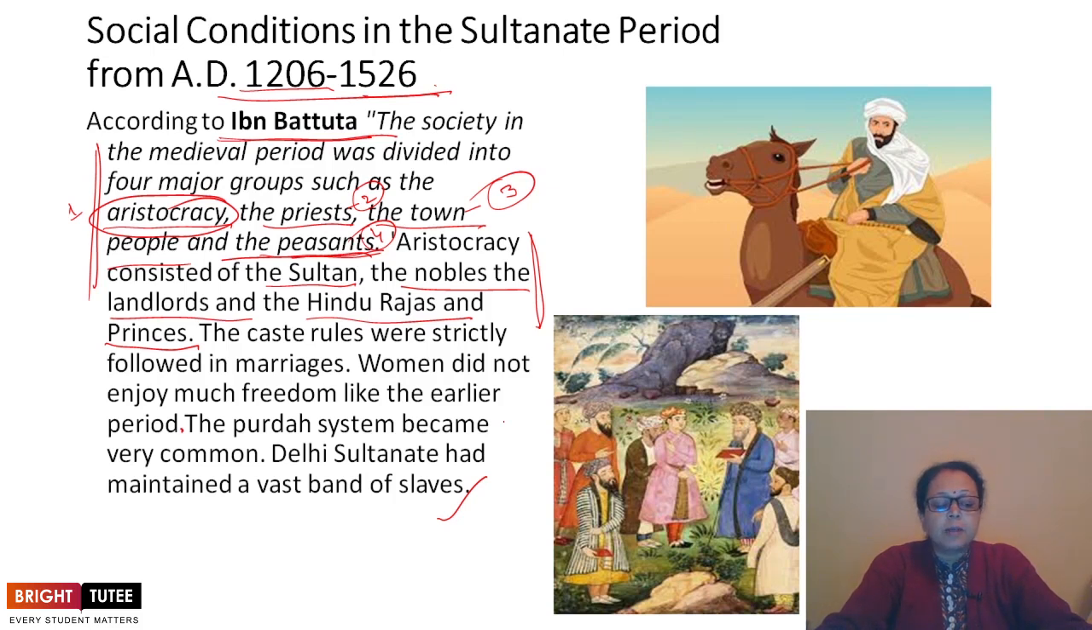So this is about the observation of Ibn Battuta, and he has explained all such things in his account. Other than that, he praised the Indian society. He told that the Hindu hospitality had specially impressed Ibn Battuta. He was highly impressed by the Hindu hospitality, and also by the culture and the customs of the Indians.